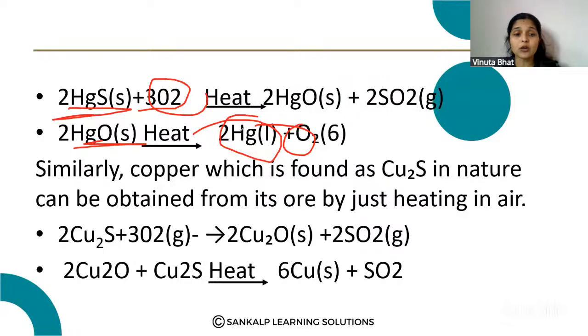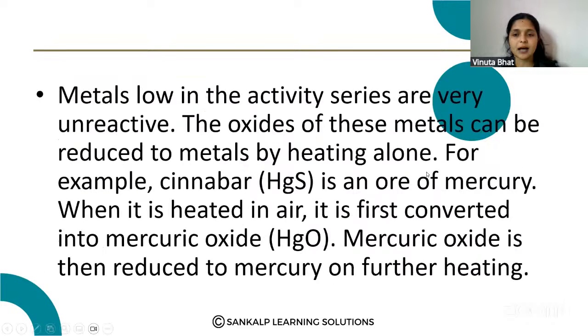When the copper oxide, Cu2O, is heated with the copper sulfide, it forms copper and sulfur dioxide. These are the reactions showing how metals low in the reactivity series are extracted. So that is the answer.